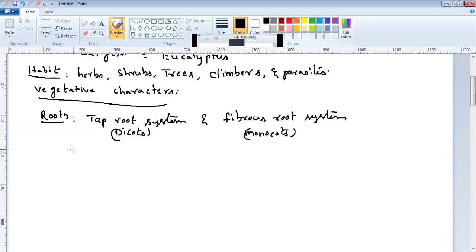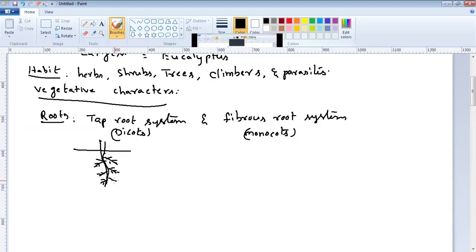Taproot system means a primary root develops from the radicle. It has several sub-branches, secondary roots. Secondary roots also have some roots, called tertiary roots.